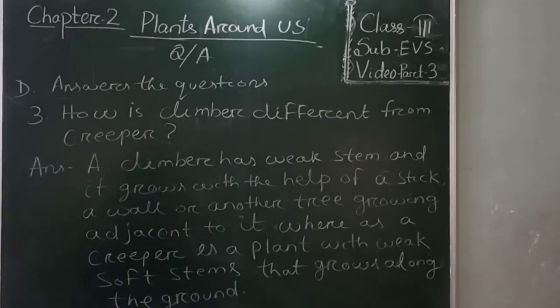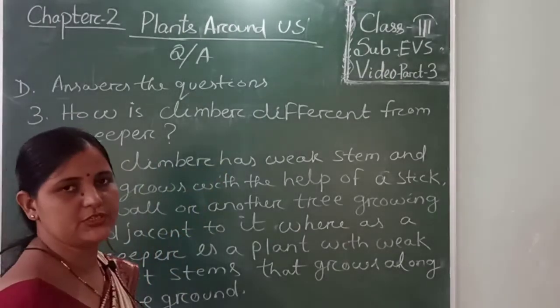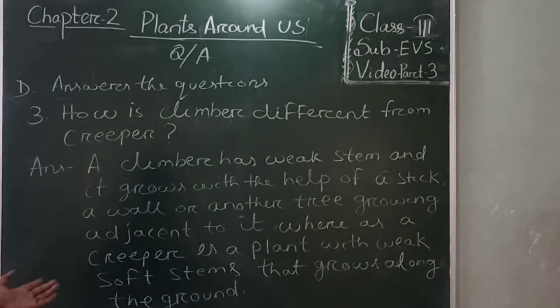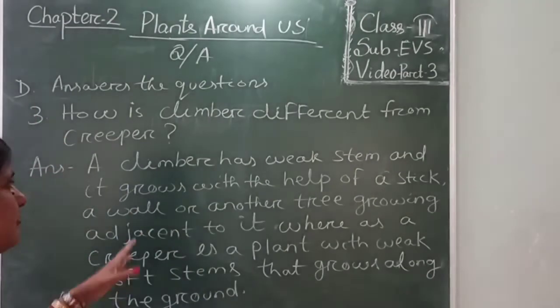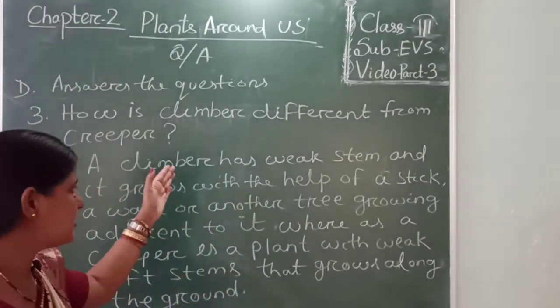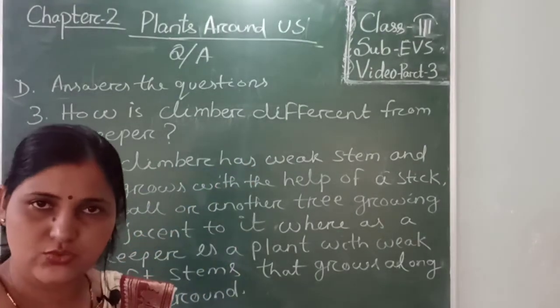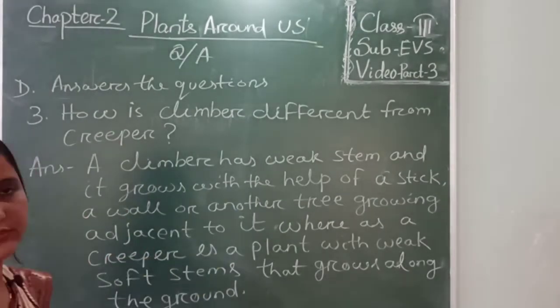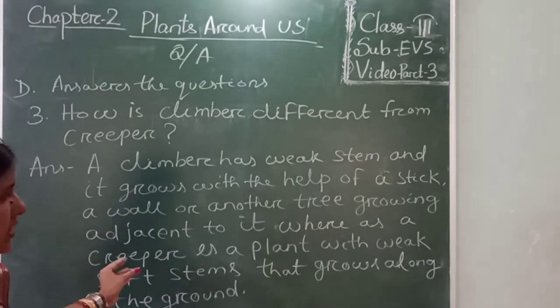In question number 3, your question is how is climber different from creepers? We had already read in this chapter. A climber has weak stem, but a creeper has weak and soft stem.